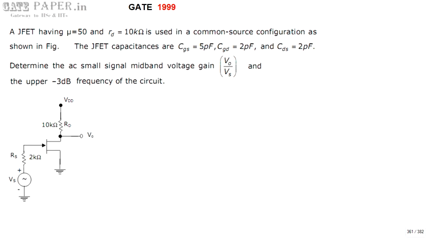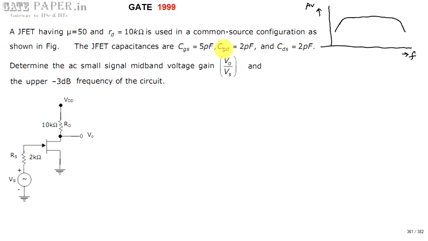We are going to calculate the AC small signal mid-band voltage gain and the upper 3 dB frequency, that is, the upper 3 dB cutoff frequency or upper cutoff frequency. Generally for any amplifier, the frequency response can be drawn as voltage gain versus frequency. This is the frequency response of any generalized amplifier, may it be a JFET amplifier or a BJT amplifier.